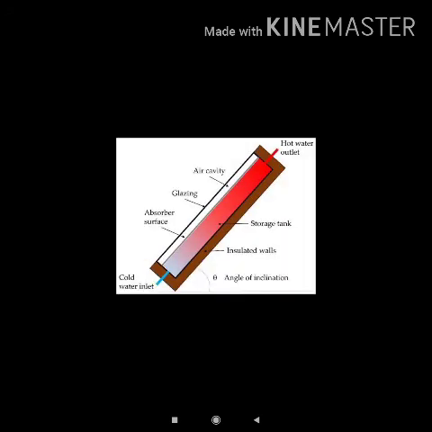Next is insulating covering of water pipes. In cold countries, water pipelines are covered with an insulator like asbestos. The insulator does not allow the heat of the water to pass to the surroundings. Thus, the water inside the pipes does not freeze, and this saves the pipe from bursting.